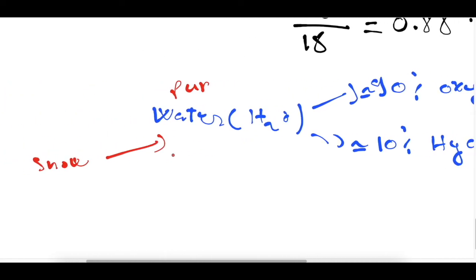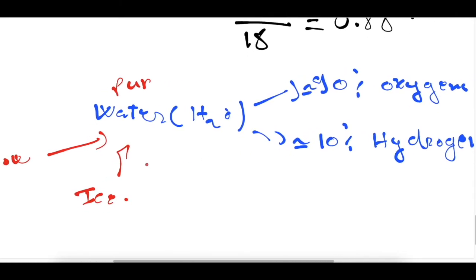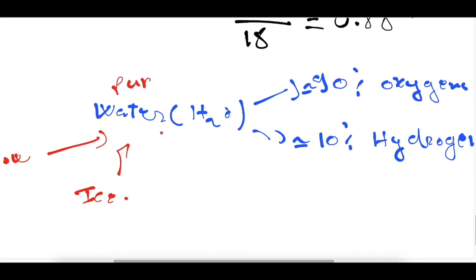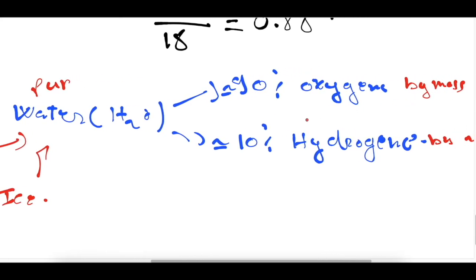And if, for example, we get pure water from the melting of ice, the ice cube, will the composition be the same or different? The answer is yes, it will be the same. The pure water will always have 90% oxygen by mass and 10% hydrogen by mass.